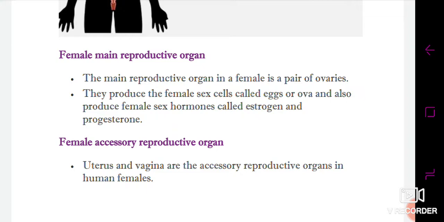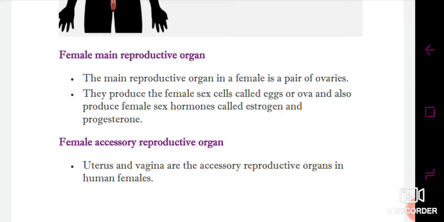And the production of eggs is stimulated under the supervision of the female sex hormones called estrogen and progesterone, which are responsible for maintaining the reproductive phases inside the female body.